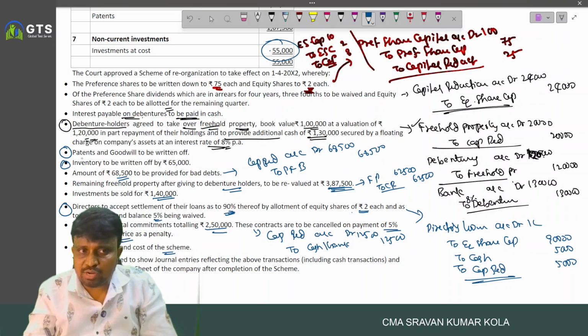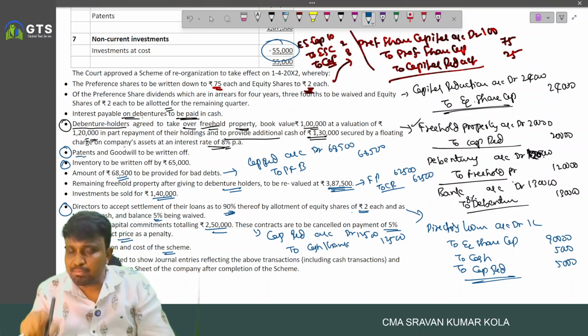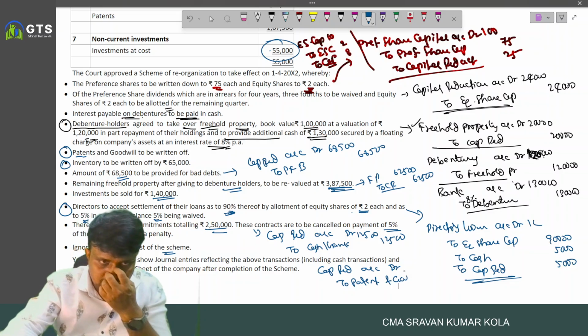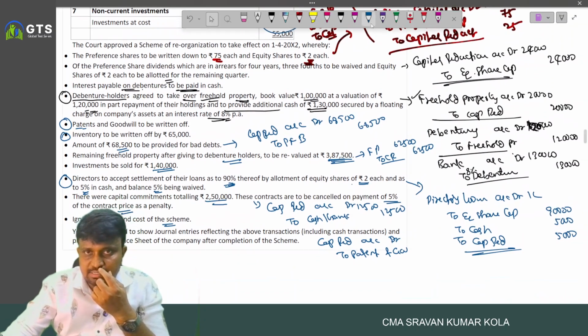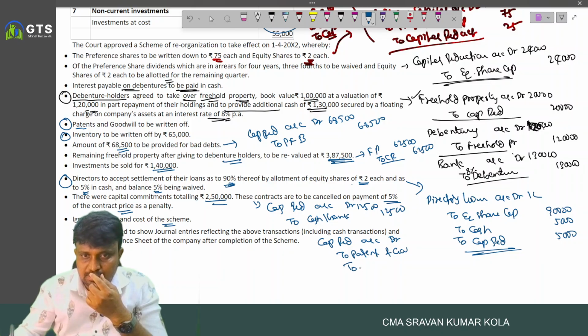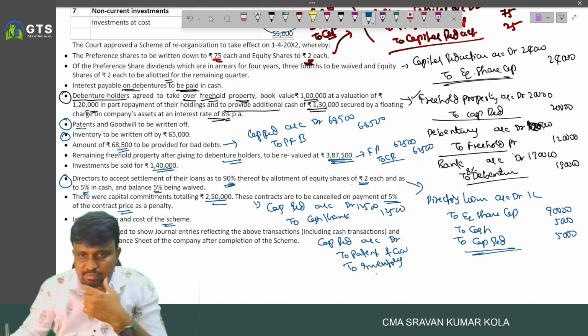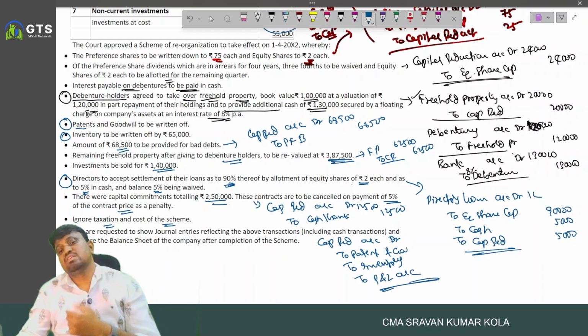And here we have to write off what the balance in capital reduction is used to write off. So capital reduction account debited to patent and goodwill, and to inventory, and balance if any to profit and loss.